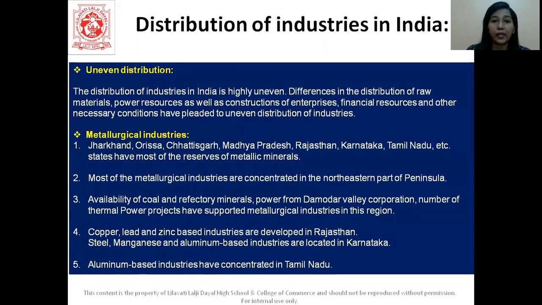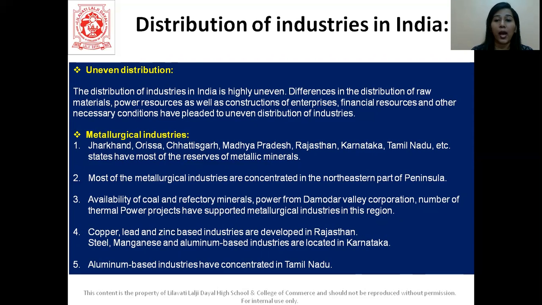Now let's talk about the industries. So again, we have uneven distribution of industries, same as Brazil. All right, this is because of the distribution of raw material, power resources, as well as the construction of enterprises, financial resources and other necessary conditions. Because of this, there is uneven distribution of industries. Okay, metallurgical industries are found in Jharkhand, Orissa, Chhattisgarh, Madhya Pradesh, Rajasthan, Karnataka, Tamil Nadu. Okay, so they have the highest metallic minerals found.